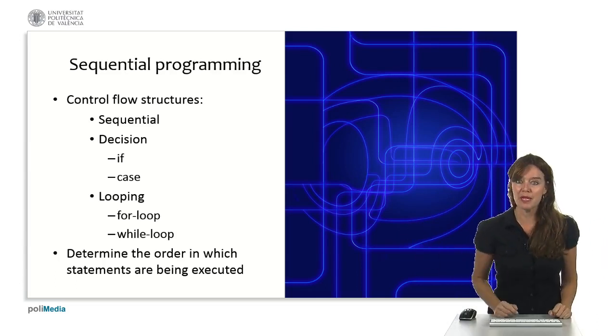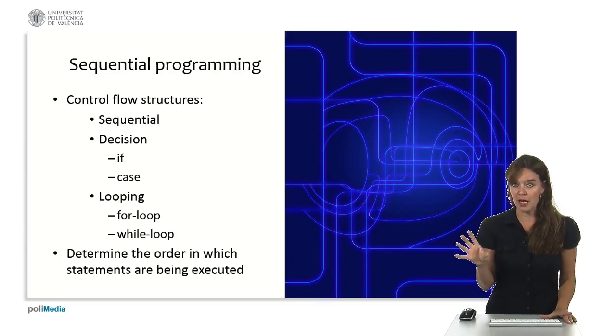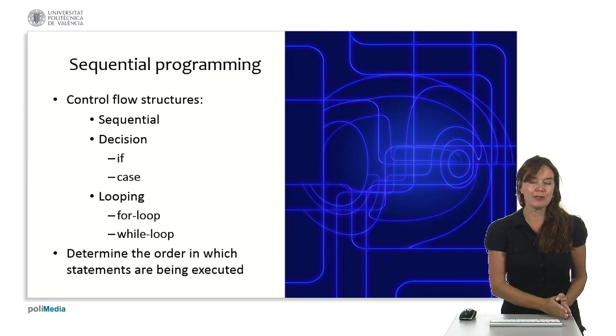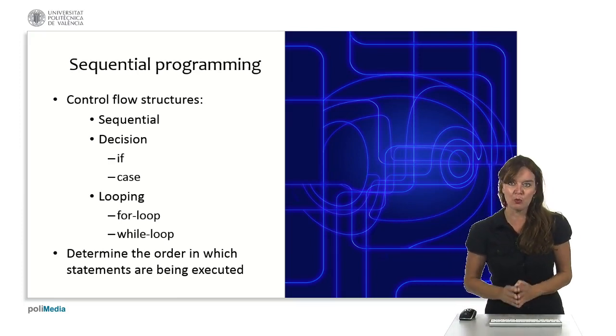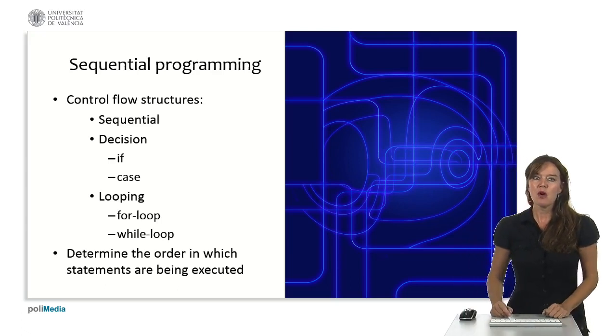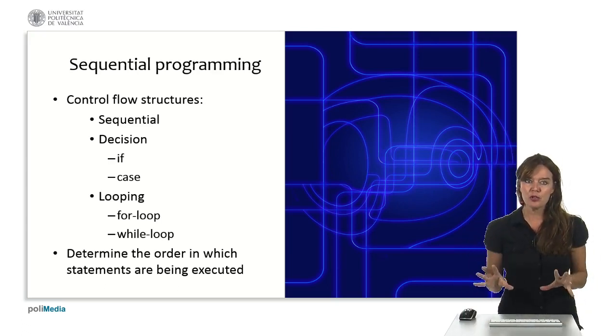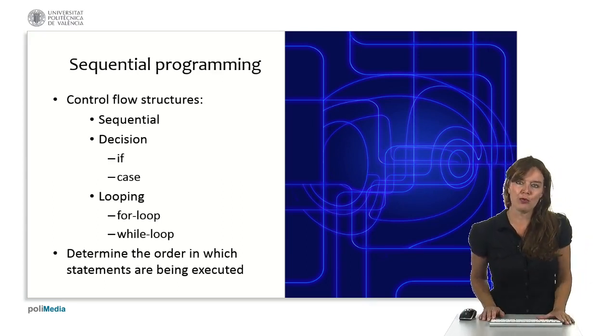We've also seen looping that enables us to iterate a block of statements as many times as we need. In a for loop, we mostly already know the number of times we want to iterate, and in a while loop, we use a Boolean expression to determine how long we want to go on. So, these control flow structures determine the order in which statements are being executed. This is sequential programming.